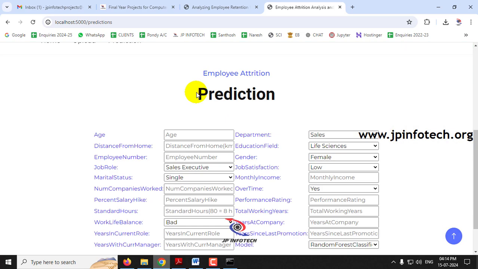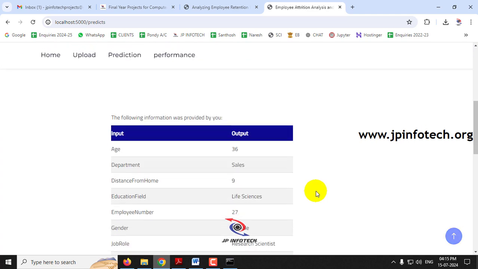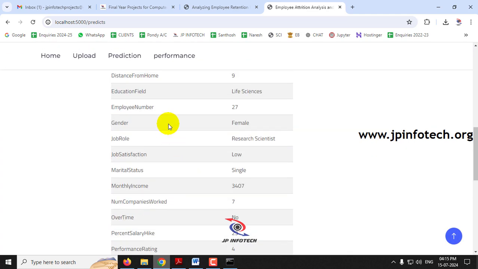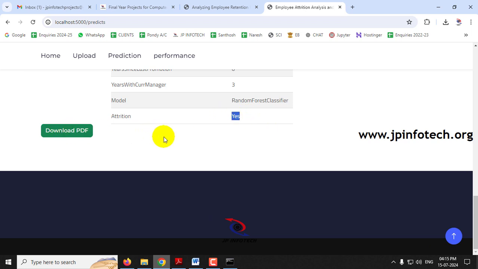So let me click the prediction menu again. For the next case, I am giving values for age, department, distance from home, education field, all these values, and let me select the model as random forest classifier and click the predict button. Now you can see the predicted result for the entered value is yes. Again attrition is yes, which means that the employee may leave the company.